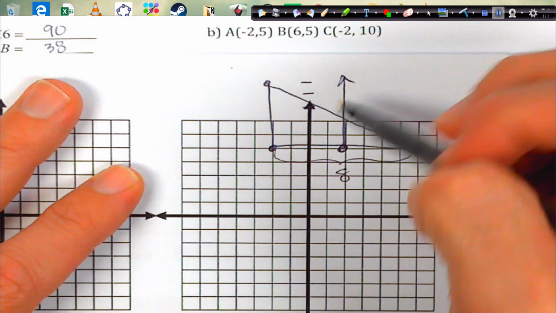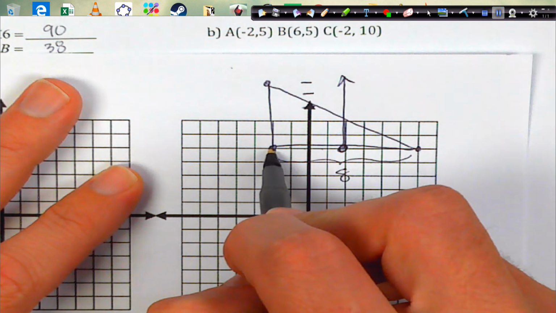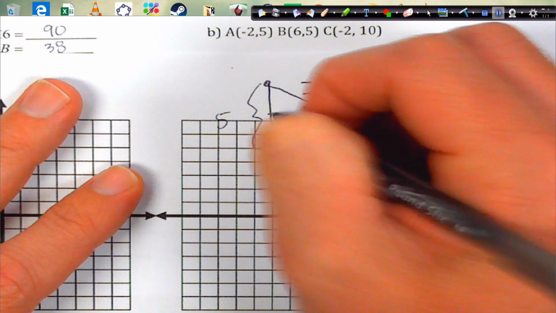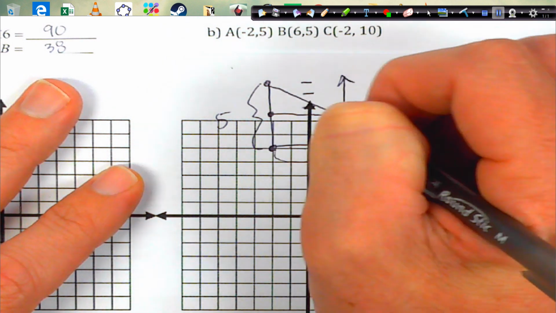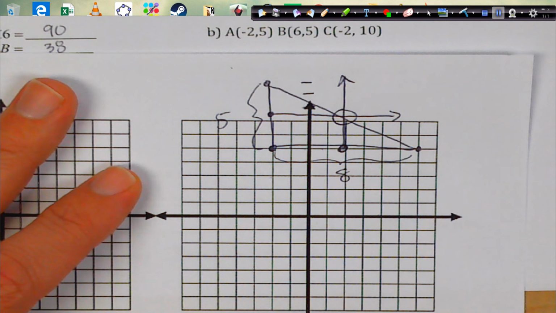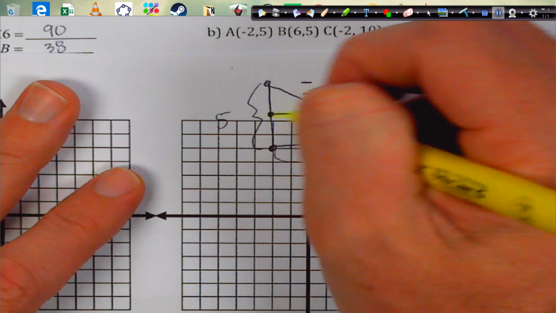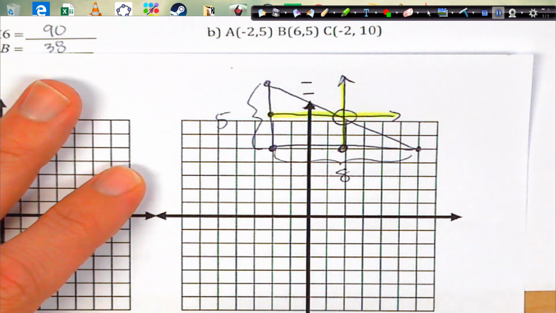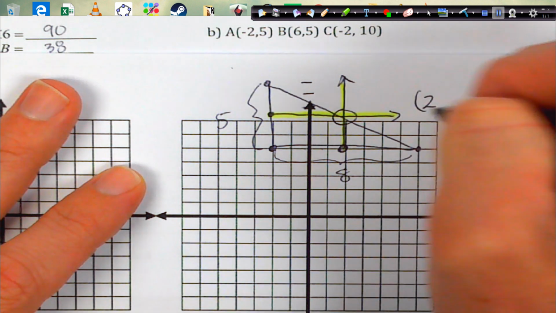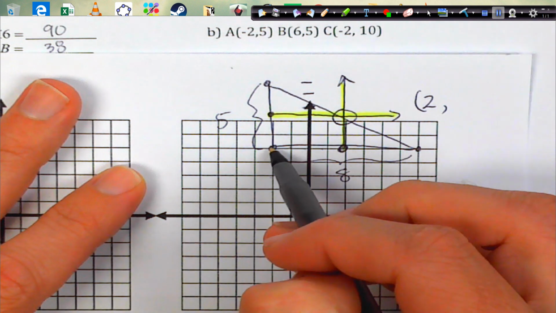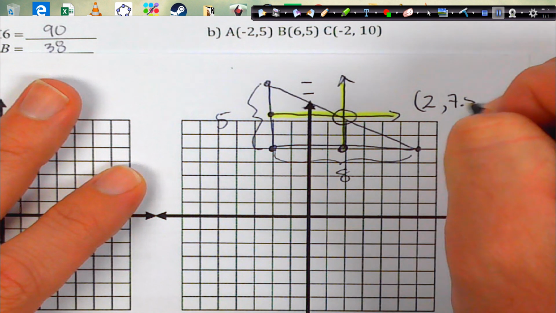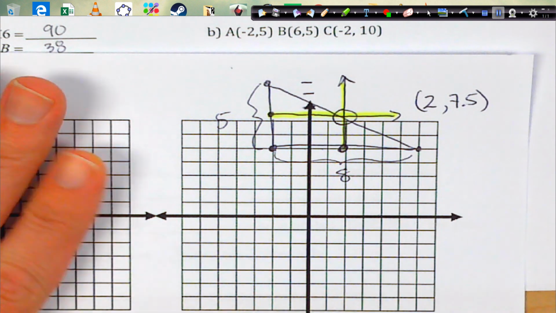So that should bisect us right there. And this goes from a value of 5 up to 10. So this has a length of 5. So we're going to go 2.5 up. And there is our circumcenter. So you bisect and you make perpendicular. So where is this? This is actually at the 2 on the x value. And then here we're off the page. So it goes up to 7, and then we have to go 1/2 up. So it's going to be 7.5. And there you go. That's your answer.